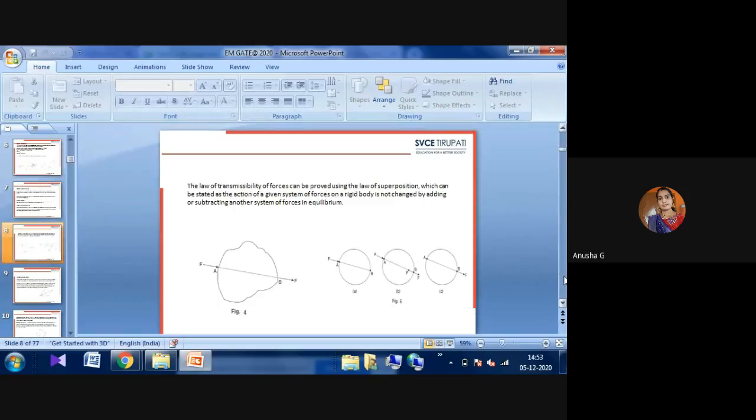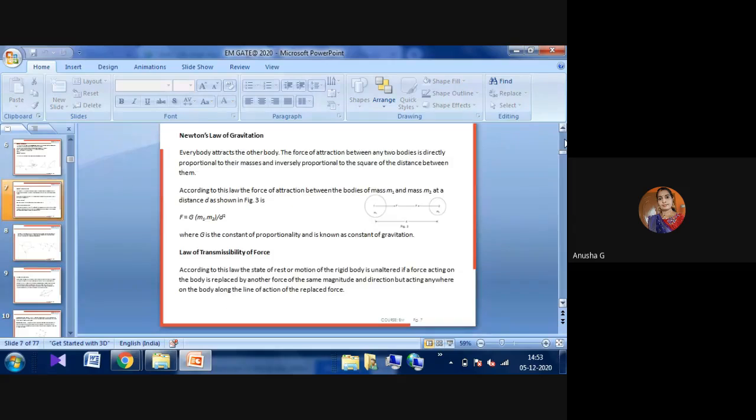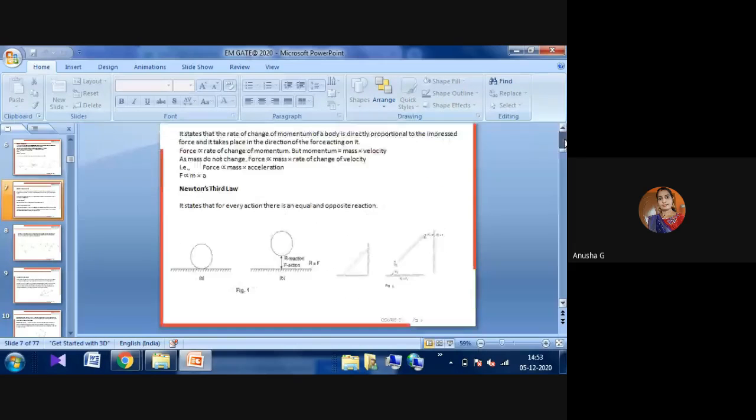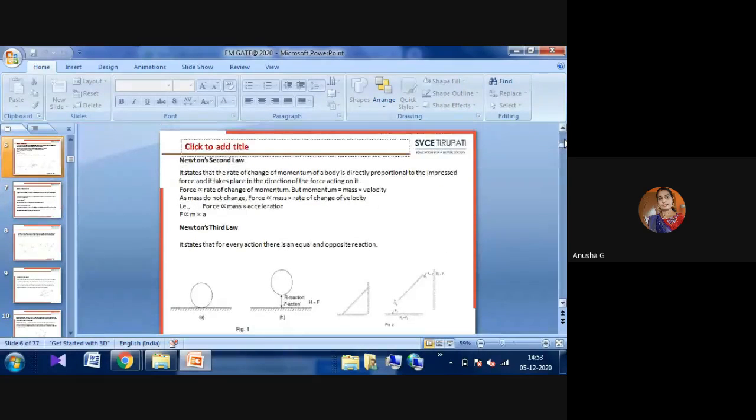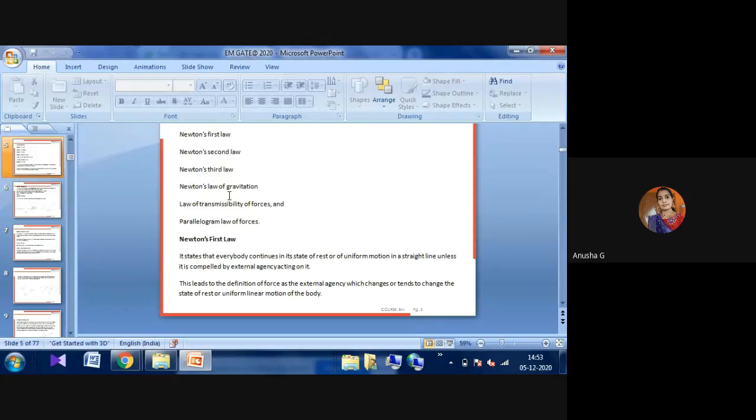Okay. Next, in the last class we already saw some laws of mechanics. There are 6 types of laws. The first one is Newton's law, and based on it there are 3 Newton's laws: Newton's first law, Newton's second law, and Newton's third law. The next one is Newton's law of gravitation, that is the fourth one. The fifth one is the law of transmissibility of forces, and the sixth one is the parallelogram law of forces.